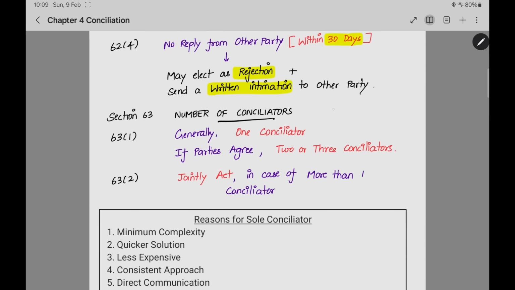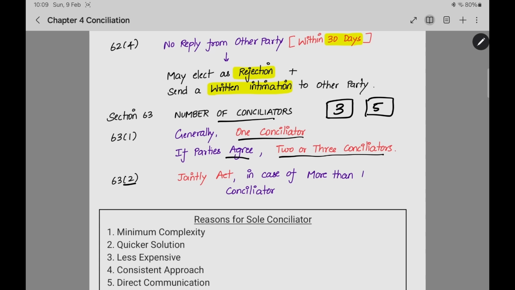In arbitration, we saw that the number of arbitrators should be only odd. It may be 3 or it may be 5, an odd number, but it should not be an even number. In this conciliation, generally, there should be only one conciliator. Here we are settling for an amicable settlement. If we have only one conciliator, it will be easy for the settlement. If parties agree, 2 or 3 conciliators may be permitted. Generally, one conciliator; if parties agree, 2 or 3.